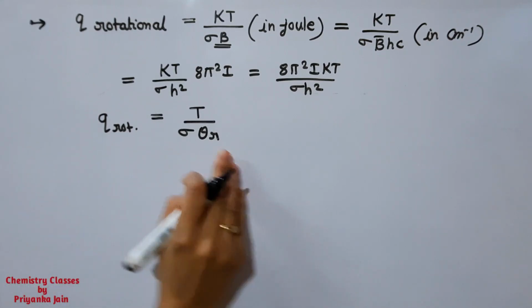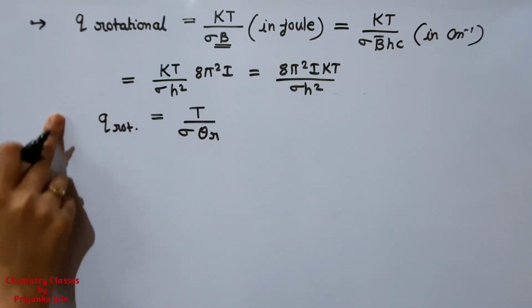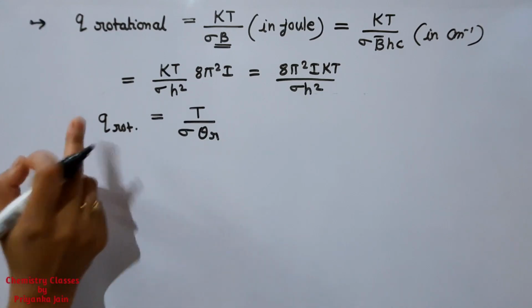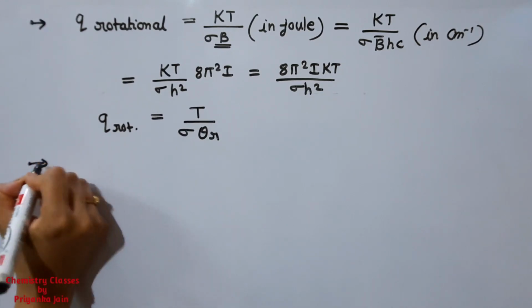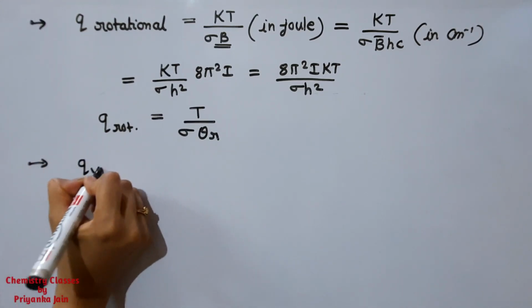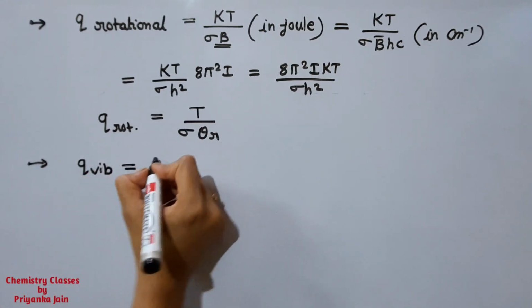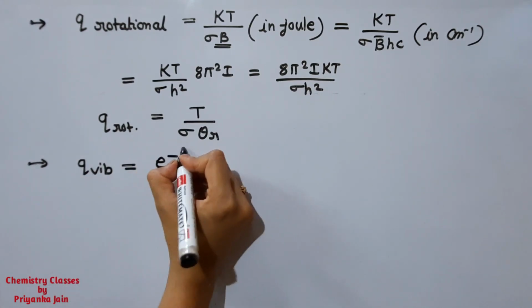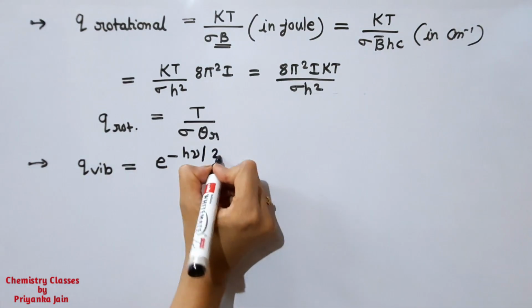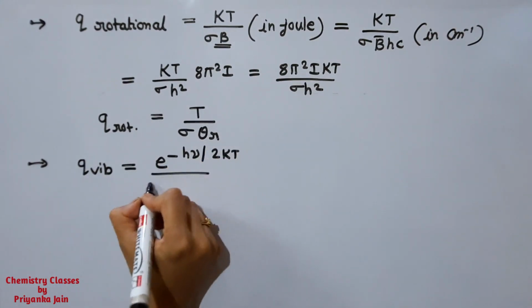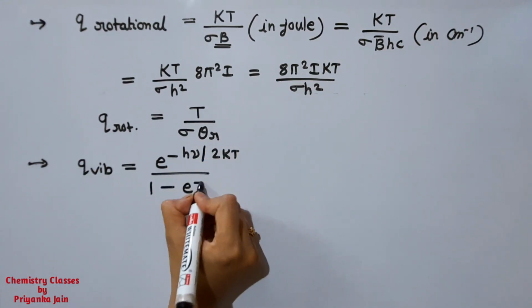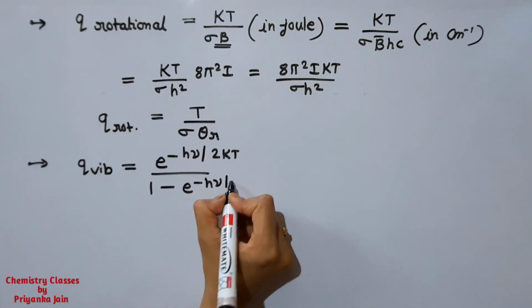I am not giving the details here because I have cleared all the things in the video of the partition function. Next is the Q vibrational, or vibrational partition function, that is equal to exponent of minus h nu upon 2 kT divided by 1 minus e to the power minus h nu upon kT.